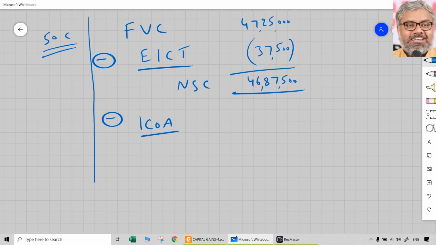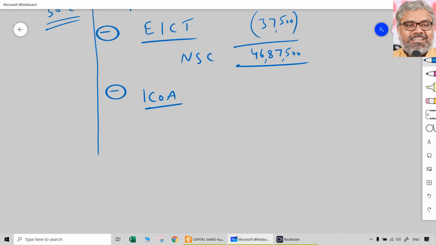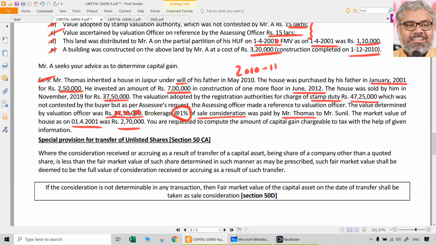Of course, we have to apply provisions here. So many provisions. First of all, SSE did not acquire this asset. He did not purchase it. He got it by will. When he got it by will, what is the provision related to? Section 49, which says cost of acquisition in case of gift, will or inheritance will have to be taken as whatever the cost of acquisition of the previous owner.